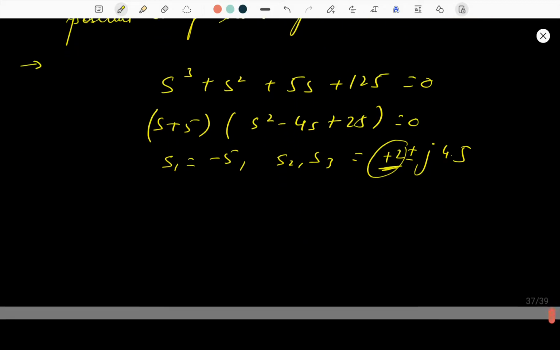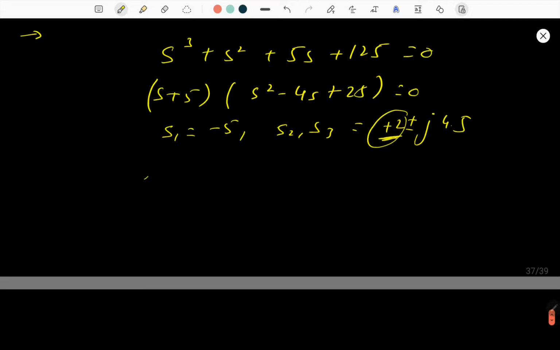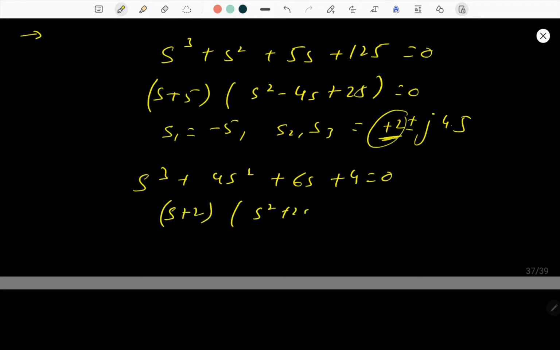And let us consider one more polynomial like s cube plus 4s square plus 6s plus 4. This is the third order system. Okay, let's factorize this. S plus 2 times s square plus 2s plus 2 equals 0. Okay, what is s1? पहला रूट आपका -2 आ गया, दूसरे रूट्स जो होंगे s2 और s3 आपका आ गया -1 प्लस माइनस j1.